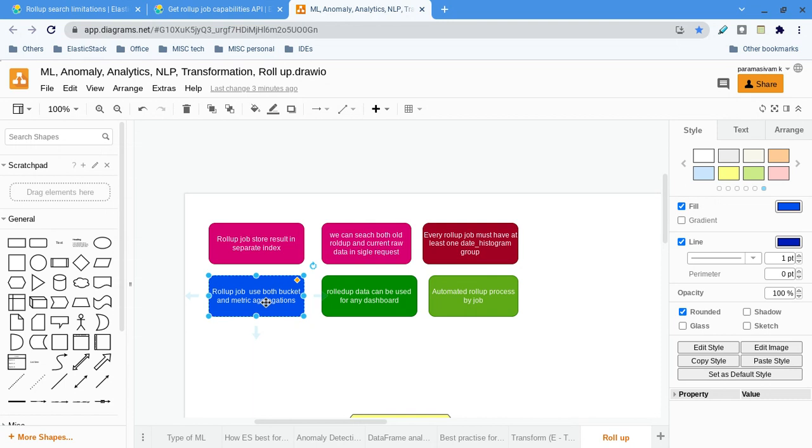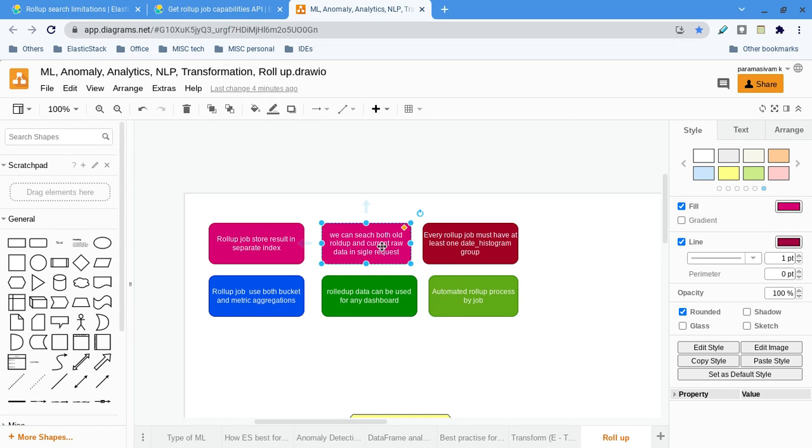Second, the roll-up job must have both bucket aggregation and metric aggregations. While searching, we will be using a separate API, and I will show the demo. We search on the rolled-up index, not the raw data index, but the query syntax is the same. At the same time, we can search one rolled-up index and one non-rolled-up index.